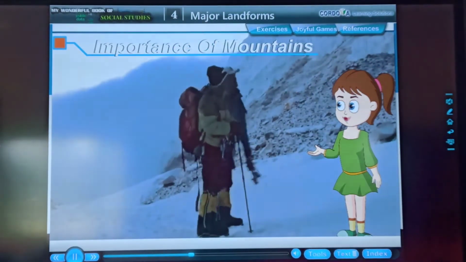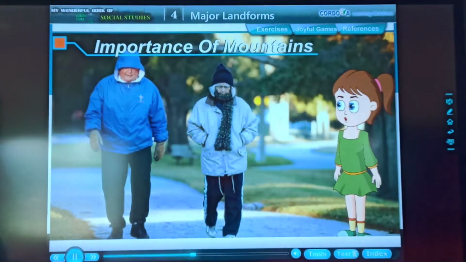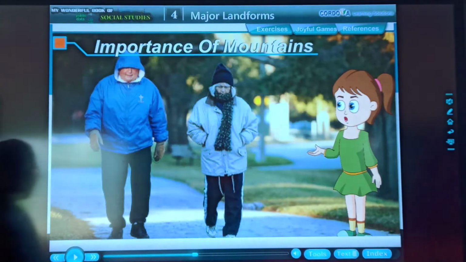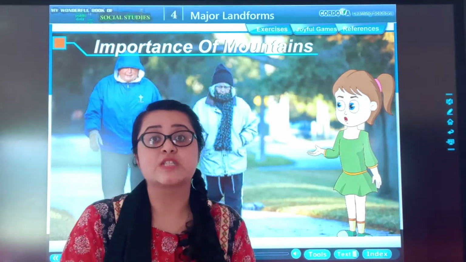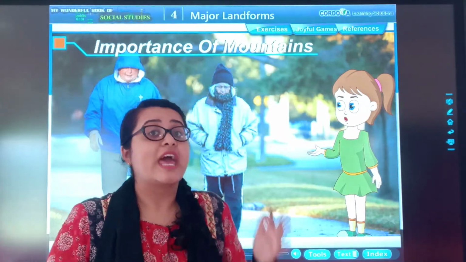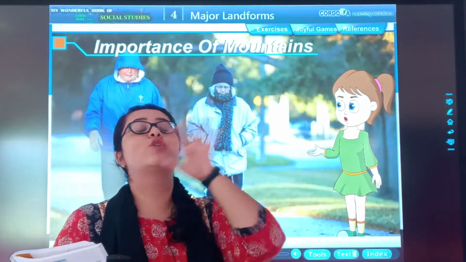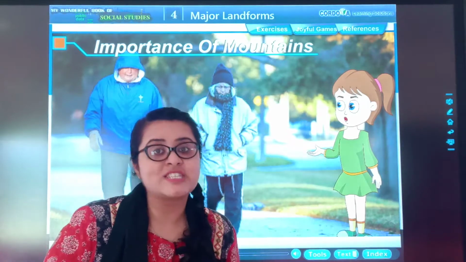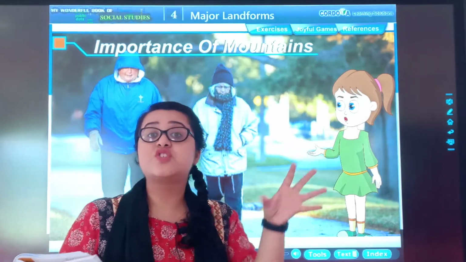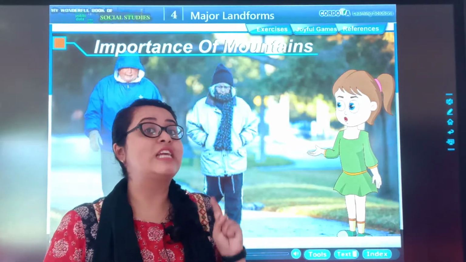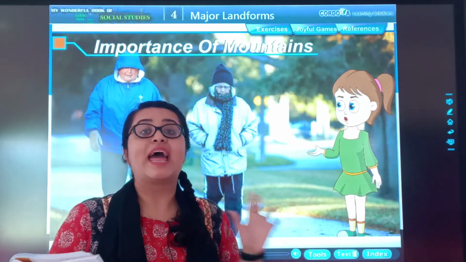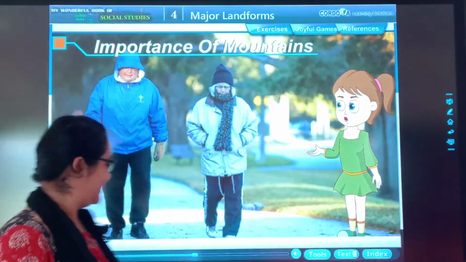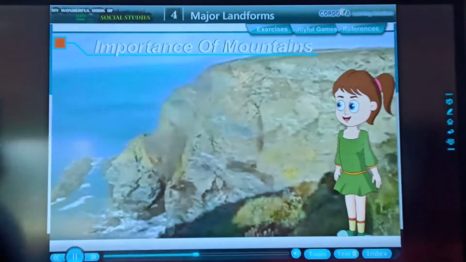The cool climate in summer attracts many tourists. In the summer season especially, we like to visit cold places because here it is so hot. And when I move to the mountains, they are so cold. I feel relaxed over there. So mountains attract tourists, especially in summer, because the temperature over there is very cool and nice to everyone. Mountains are rich in minerals.